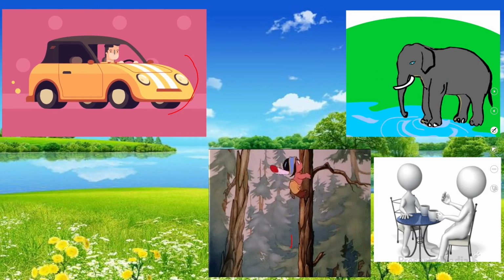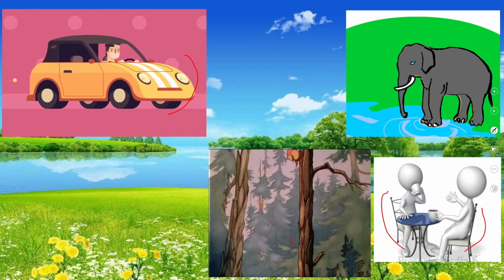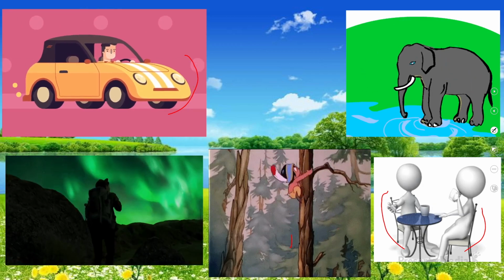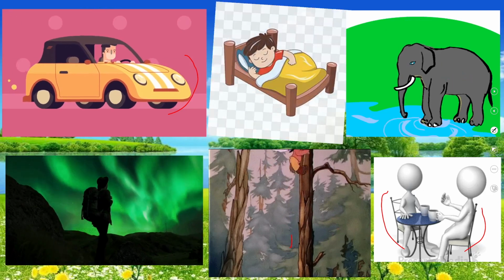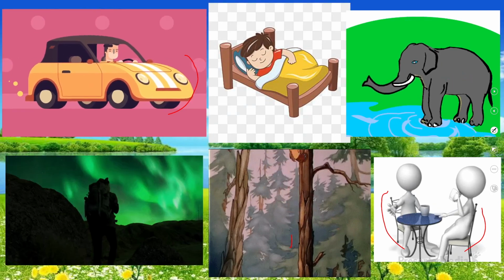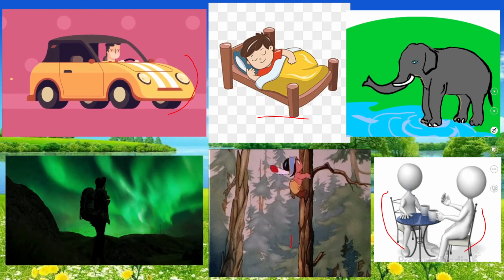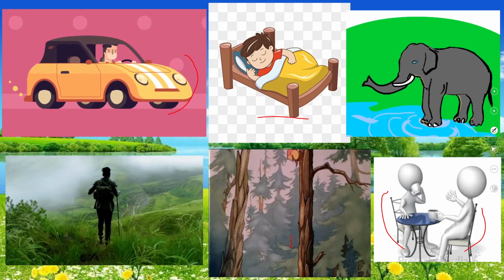Wow. See what they are doing. Good. Here is another one. Wow, look what he is doing. Good. Excellent job. Next one. Oh, he's taking rest, sleeping. So, do you know what all these are? Yes, these are actions.